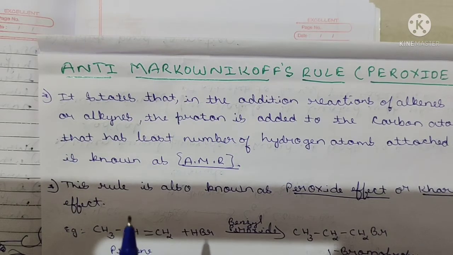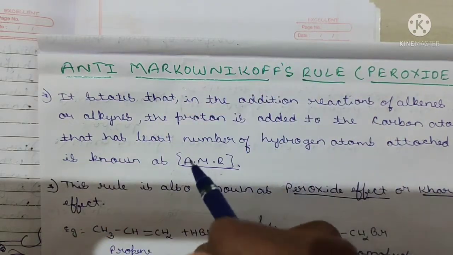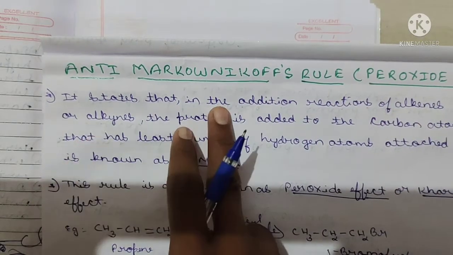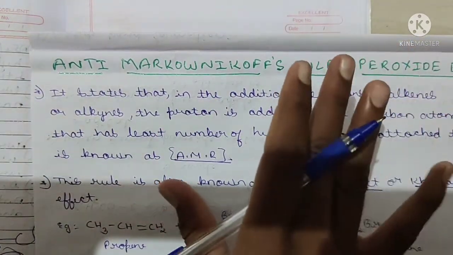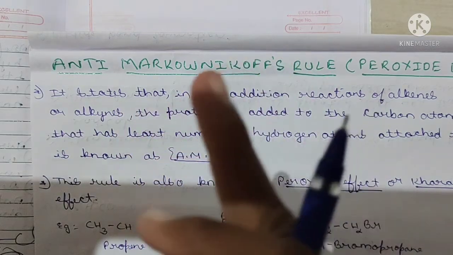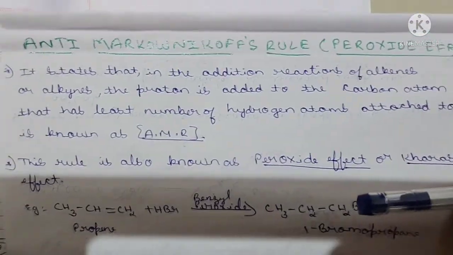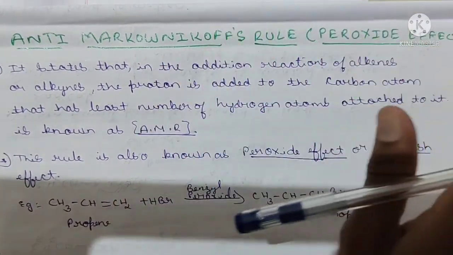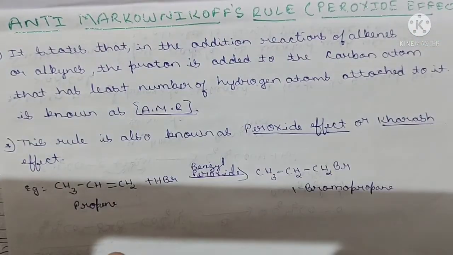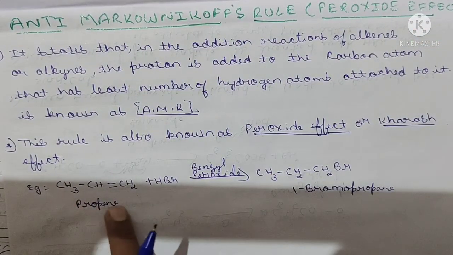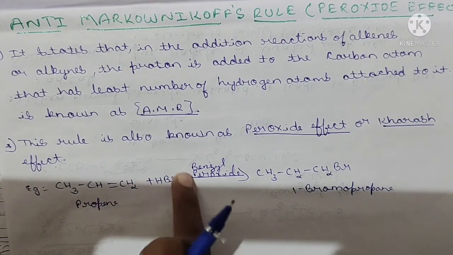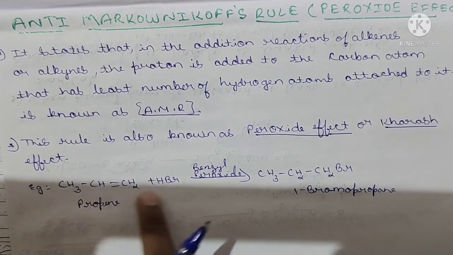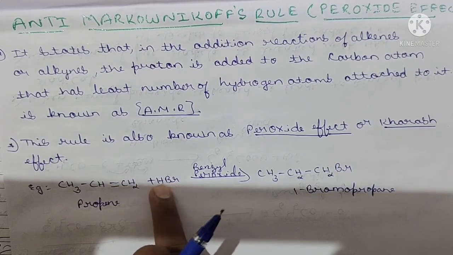What is the anti-Markovnikov's rule? It is opposite to Markovnikov's rule. It states that in the addition reaction of alkenes or alkynes, the proton is added to the carbon atom that has the least number of hydrogen atoms attached to it. Here we have HBr, where Br is the halogen and H is the proton.